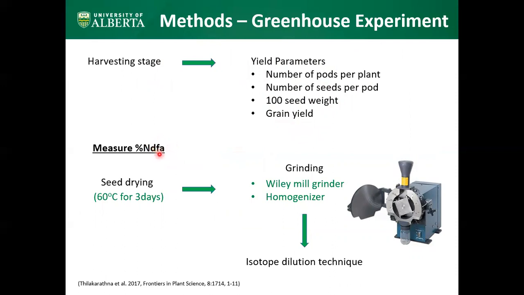In order to measure the nitrogen derived from atmosphere, first seed drying will be performed at 60 Celsius for 3 days, and then grinding will be done using a Wiley mill grinder and homogenizer. And for this, the isotope dilution technique will be performed.